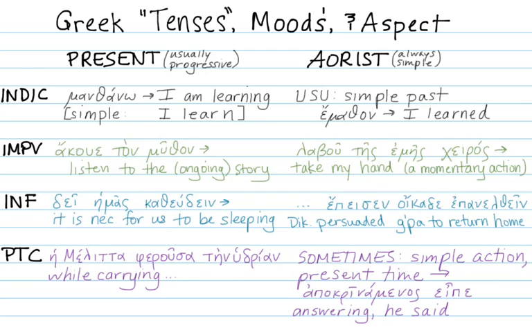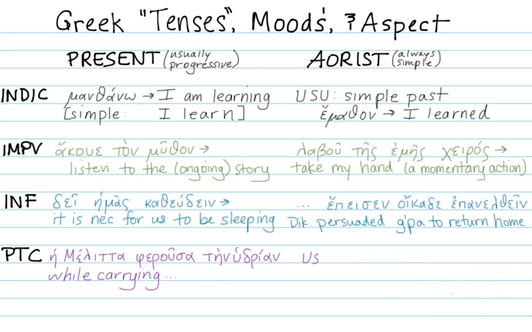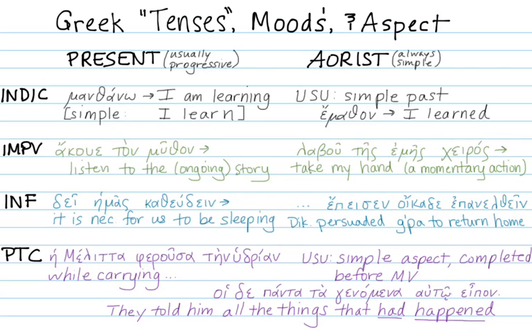So it's possible, as you see, for the participle to just mean simple aspect, but most of the time it's simple aspect and completed before the main verb. So I'm going to erase that one and give us back the more common one. There you have the aorist, what it means for each of the 4 moods, or really the 2 real moods and our 2 pretend fake moods. The end.